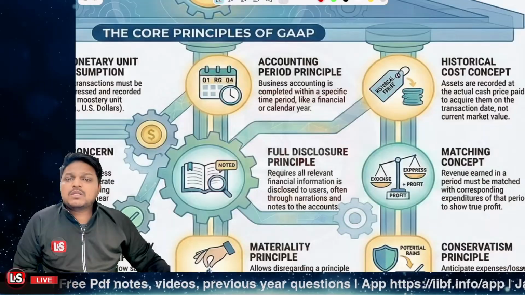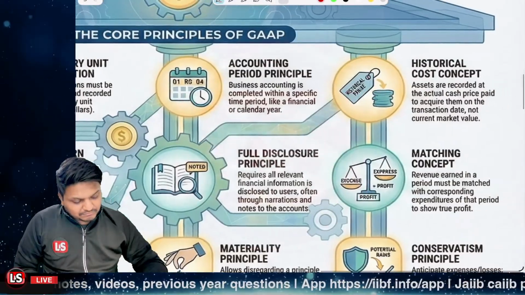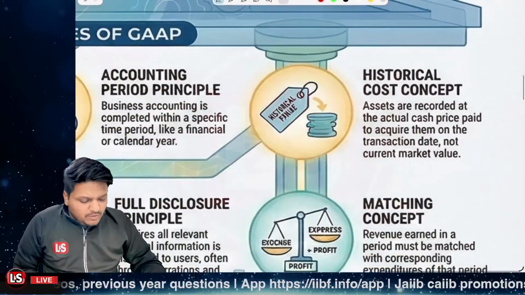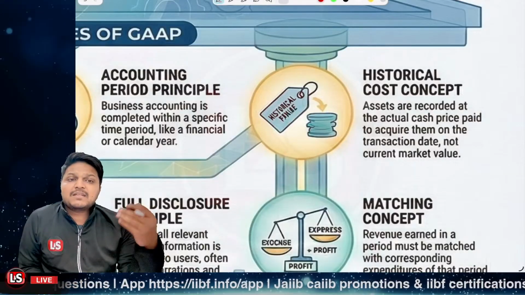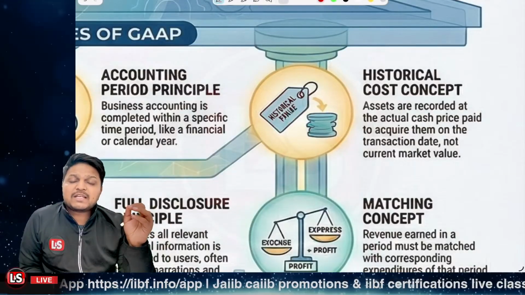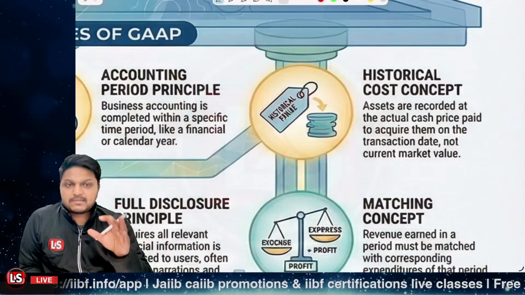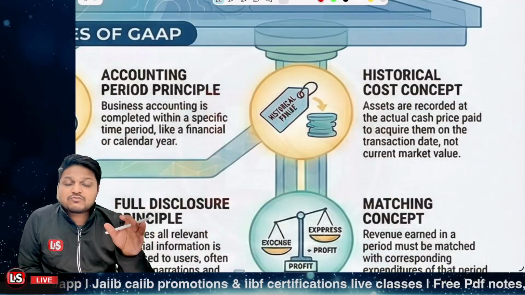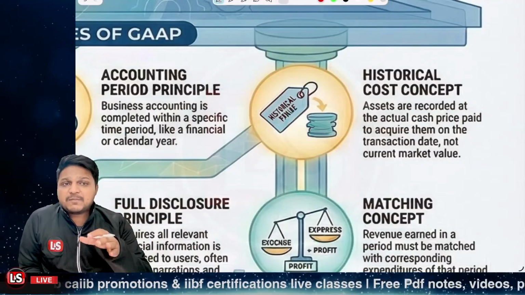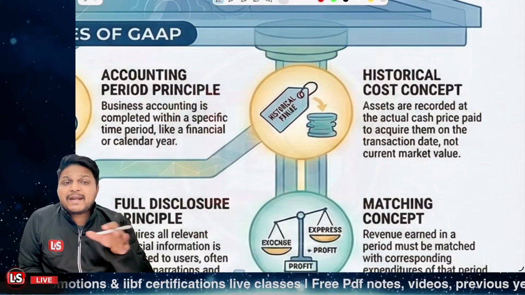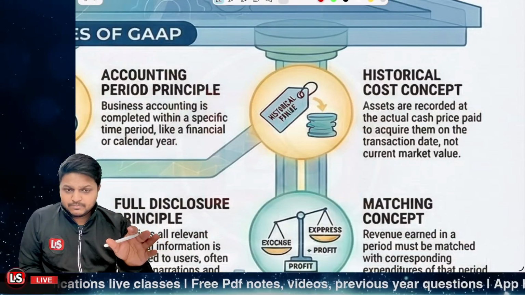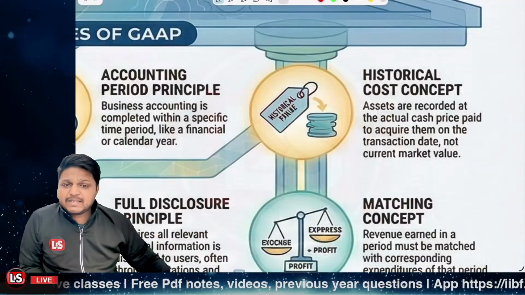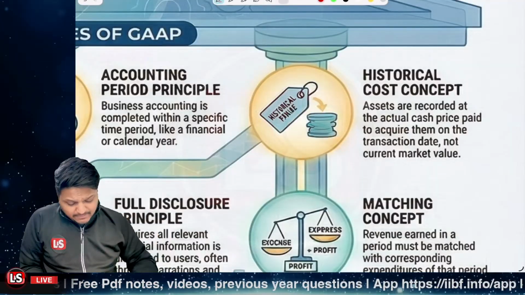And further, it's about the historical cost concept. Now, when we're talking about the historical cost concept, what does it indicate? That whatsoever the assets are there, those are to be recorded at the cost price, at the cost at which you have acquired the asset, not the current market value. Is that clear? That is very much required, and that's the concept related to it.